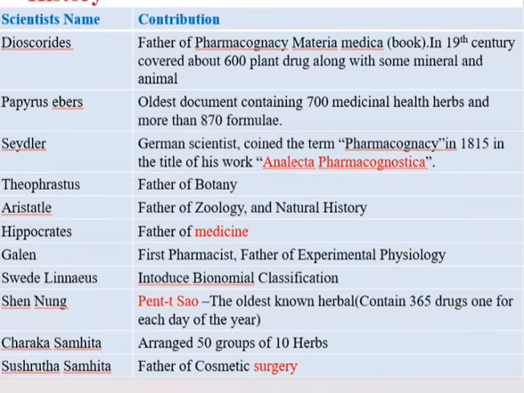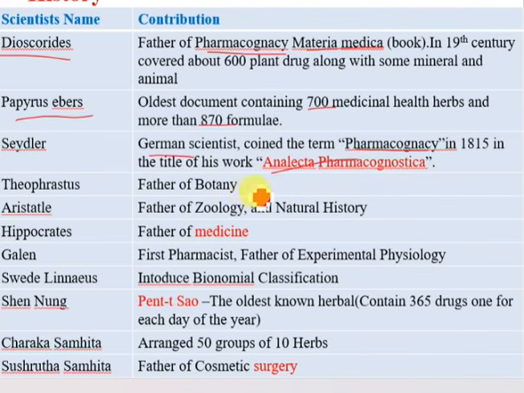Okay, coming on to the history of pharmacognosy. Here the scientist's name and their contribution. Dioscorides, who is known as the father of pharmacognosy, wrote the book Materia Medica, and in the 1st century covered about 600 plant drugs along with some minerals and animals. Next, Papyrus Ebers, the oldest document containing 700 medicinal herbs and 870 formulas. Next, Seydler, a German scientist who coined the term pharmacognosy in 1815. The title of his work is Analecta Pharmacognostica.